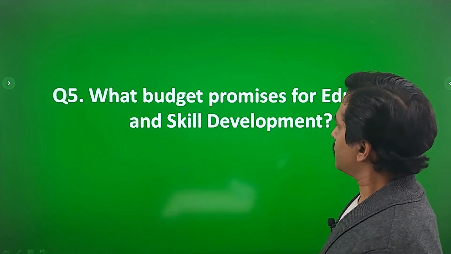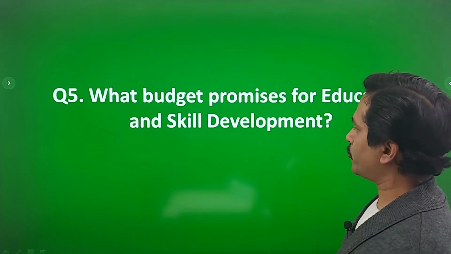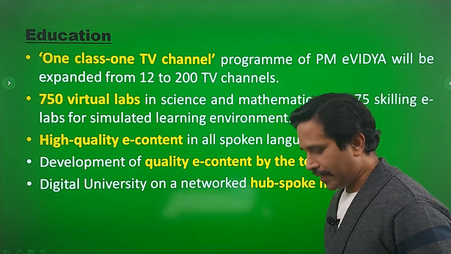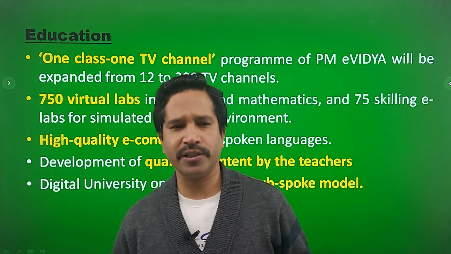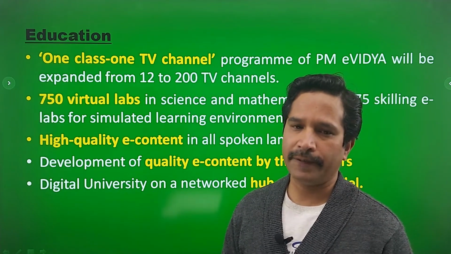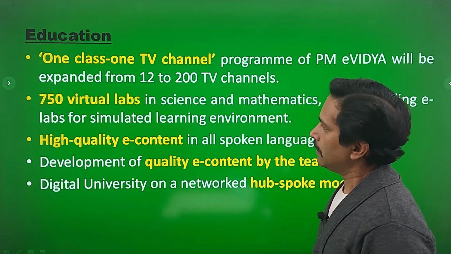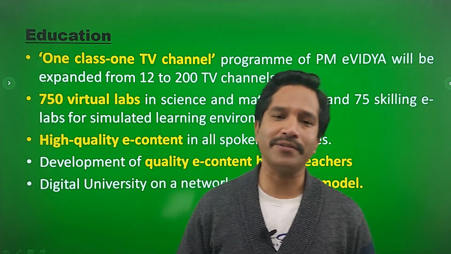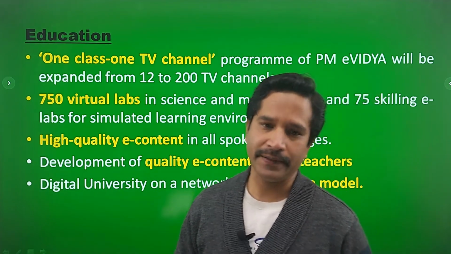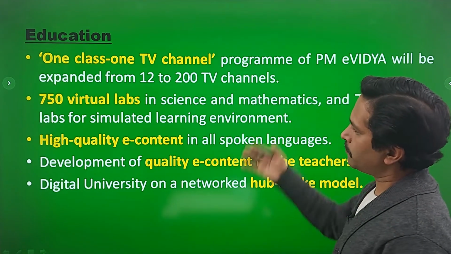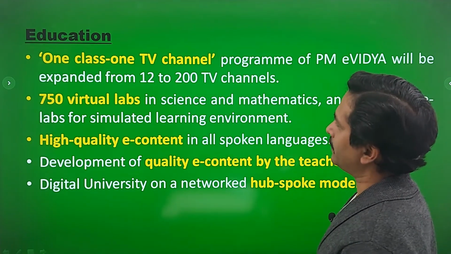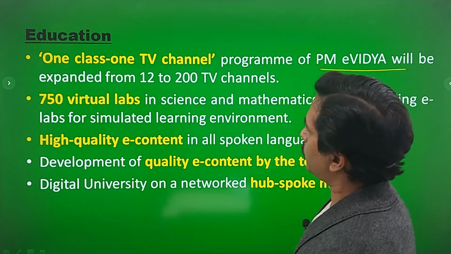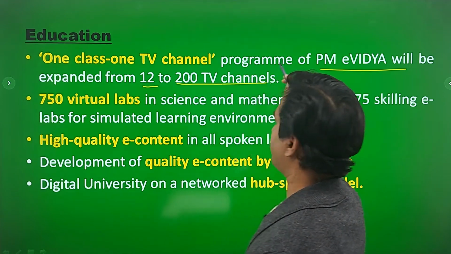The question number 5, that is what budget promises for education and skill development. So let us have a look. Well, as we know, India spends around 3.5% of GDP on education sector, and Kothari Commission in 1964, it asked government to spend around 6% of the budget on education. So in this budget there are few steps taken by the government, that is one class one TV channel program of PM E-Vidya, which will be expanded from 12 to 200 TV channels.